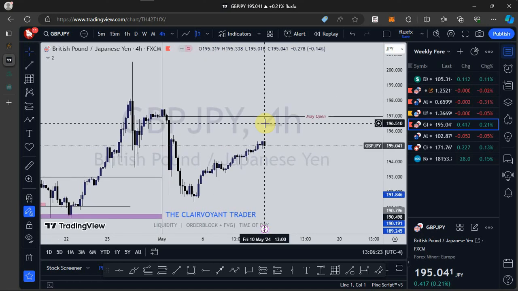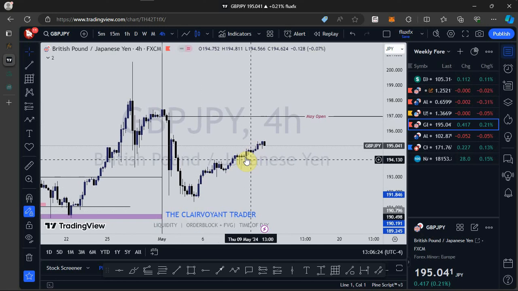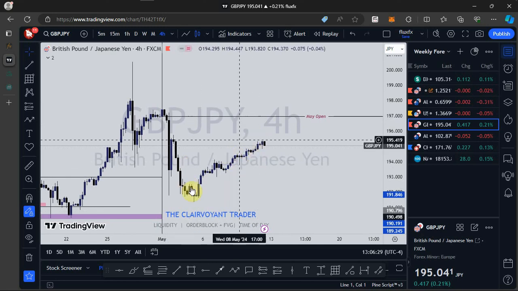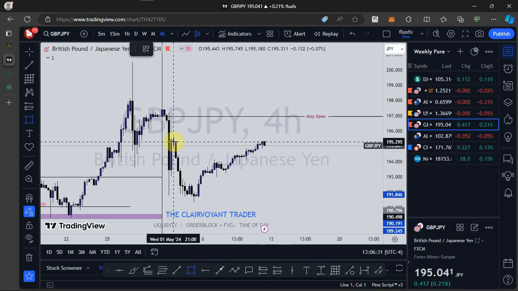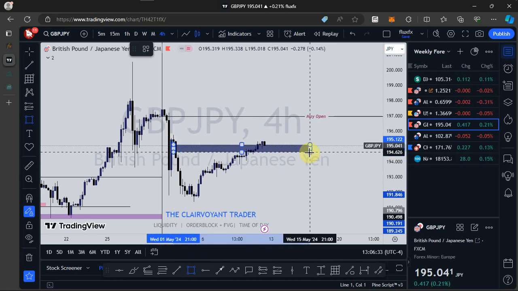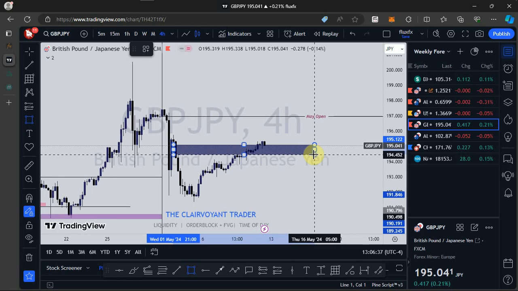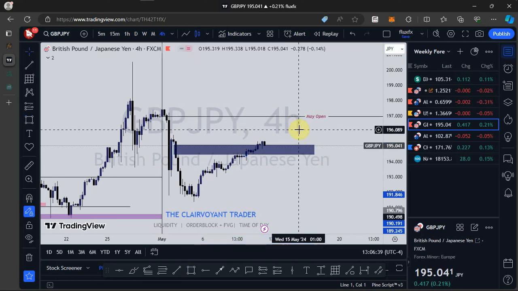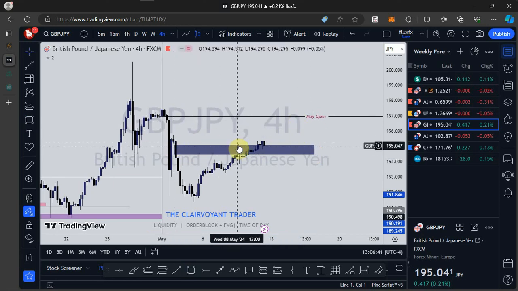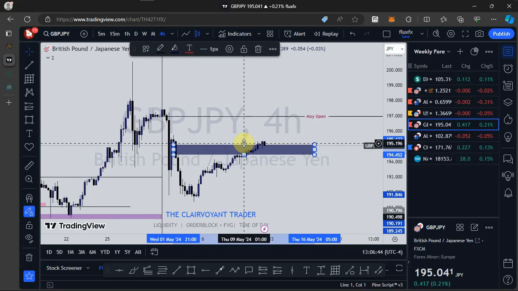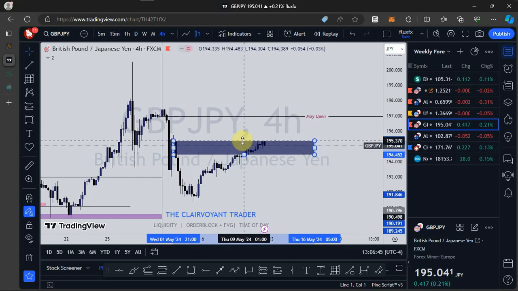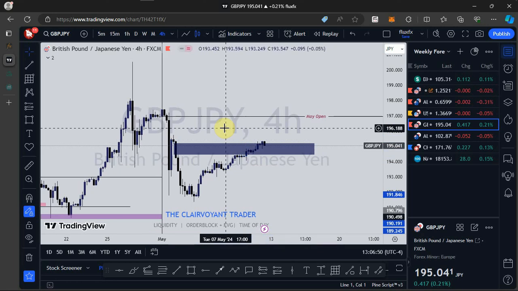I'm seeing this movement as a retracement. That's what I'm seeing. Perhaps we had a fair value gap here, of which price has filled that fair value gap. Yes, price has filled that fair value gap, so take note of that.